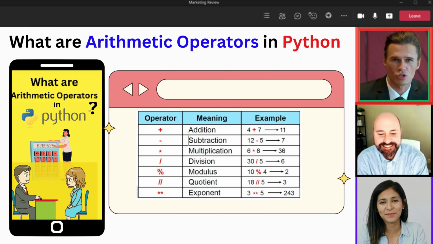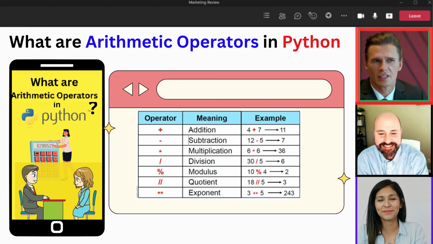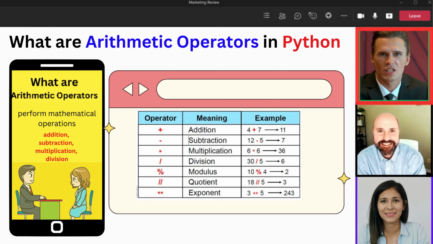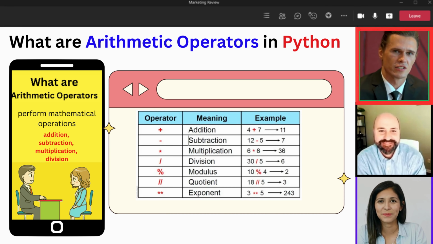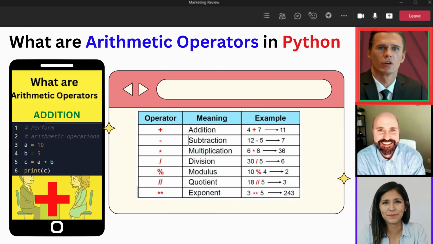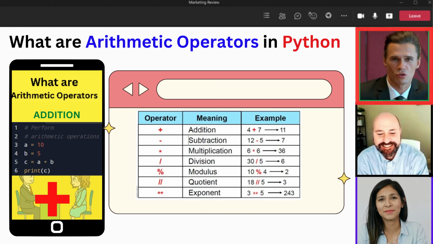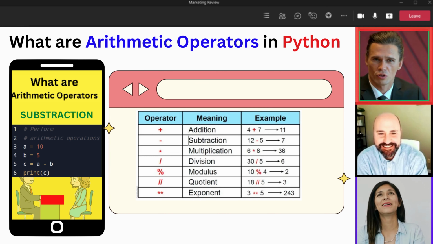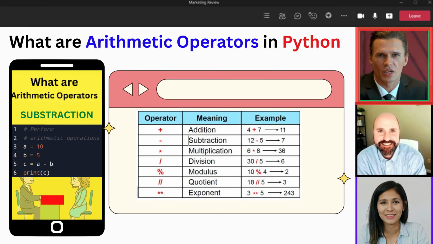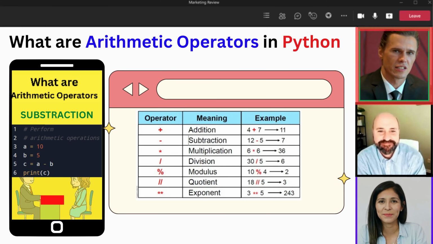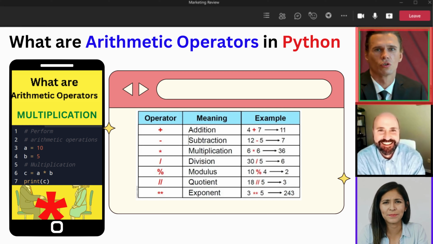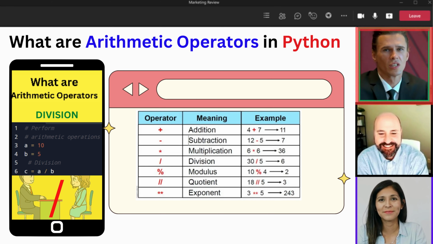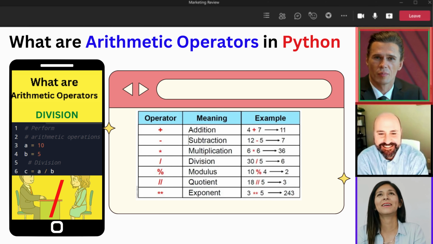What are the arithmetic operators in Python? In Python, arithmetic operators are used to perform mathematical operations such as addition, subtraction, multiplication, and division. The basic arithmetic operators in Python are: plus sign, addition, which adds two numbers and returns the sum. Minus sign, subtraction, which subtracts one number from another and returns the difference. Star, multiplication, which multiplies two numbers and returns the product. /, division, which divides one number by another and returns the quotient.